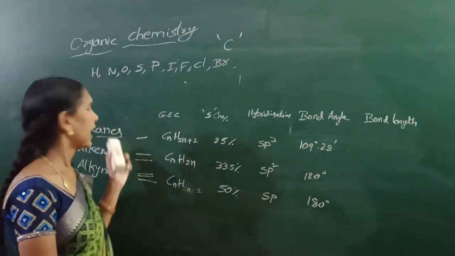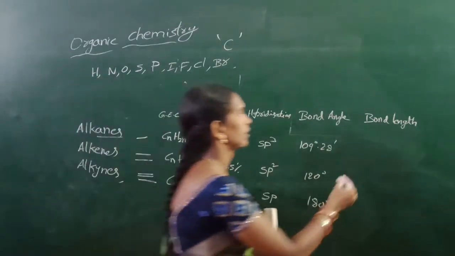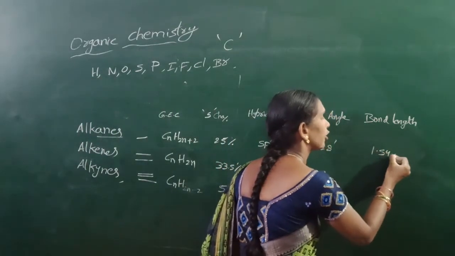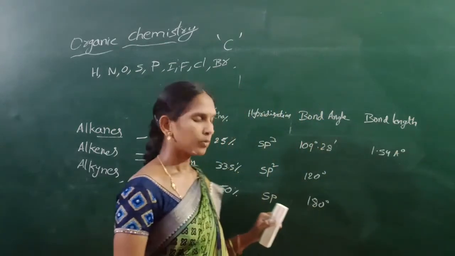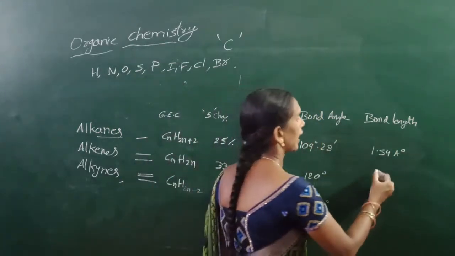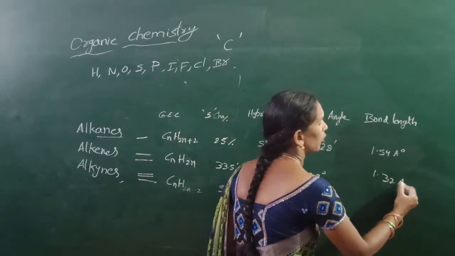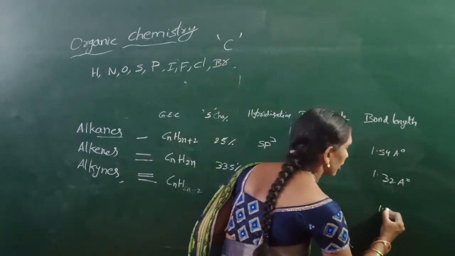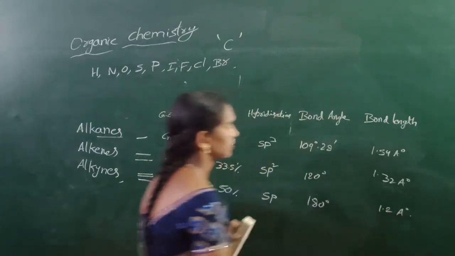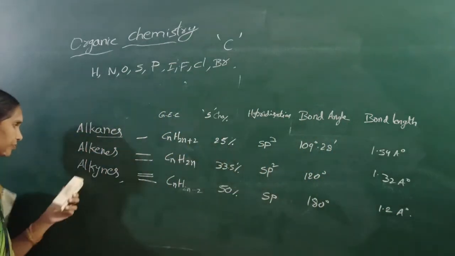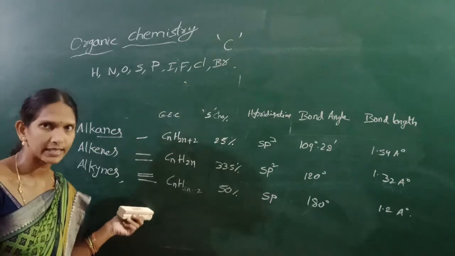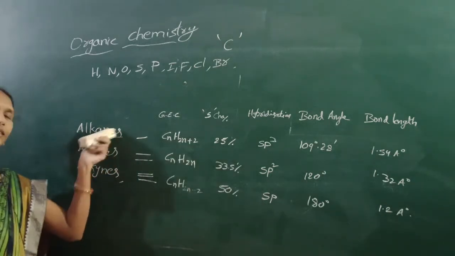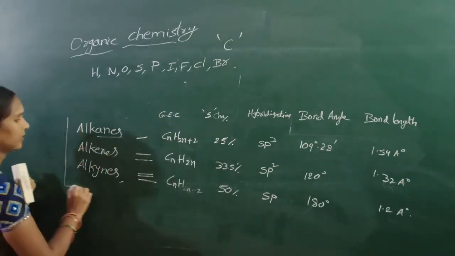The bond length of alkanes is 1.54 angstroms. The bond length of alkenes is 1.32 angstroms. The bond length of alkynes is 1.2 angstroms. Alkynes are more acidic than alkanes.